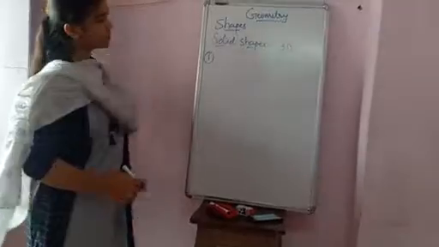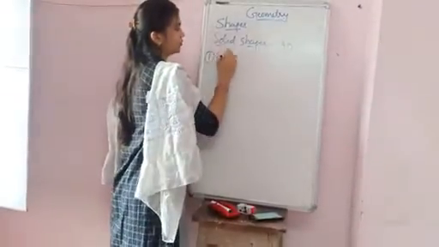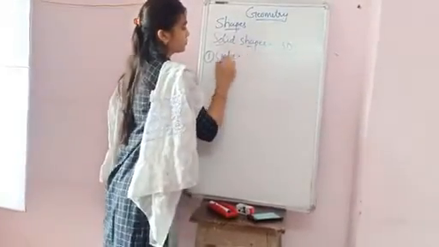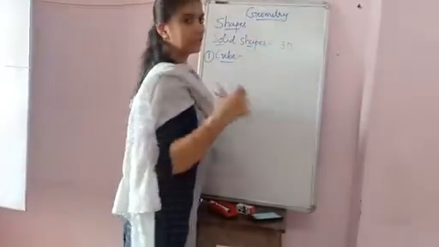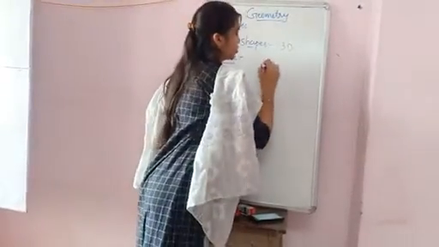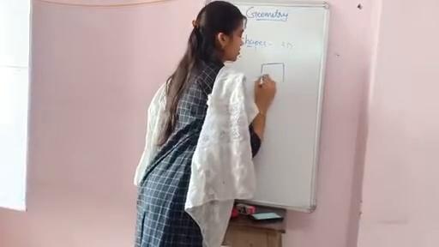Sorry for the interruption, students. Okay, the first shape is the cube. Cube is like a square, but it comes in the 3D form. So you can draw it like this.